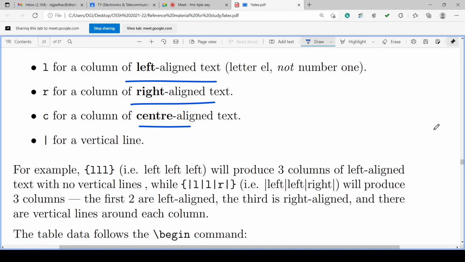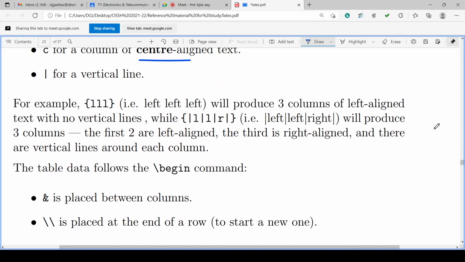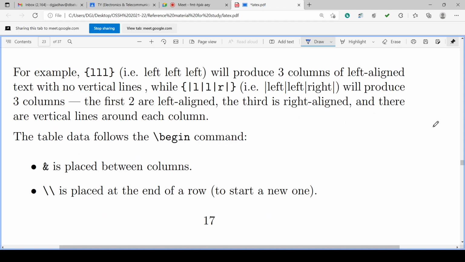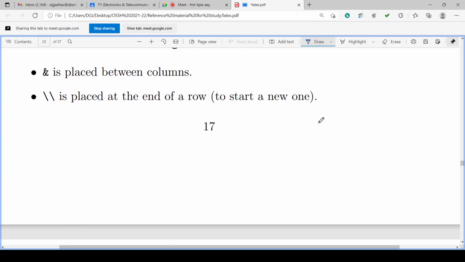For vertical and horizontal lines we have to specify, otherwise the table borders will be blank by default in this case. So we can have L, left aligned, but it will not have any vertical lines, but we can have vertical lines also: vertical line L, vertical line L, vertical line R, vertical line. So it will have vertical lines and produce them.